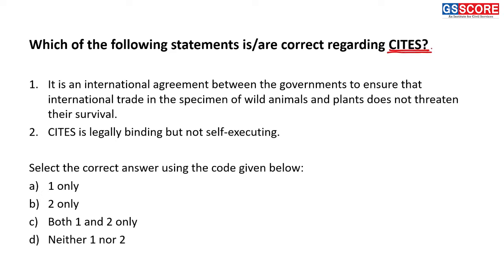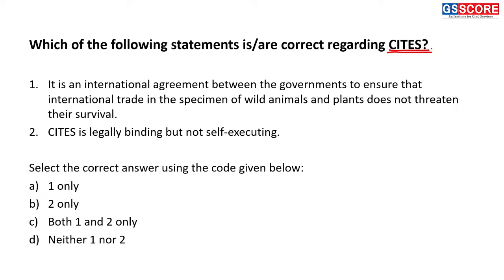Right, so what is CITES? CITES is the Convention on International Trade in Endangered Species. This convention is trying to ensure that international trade in various species of plants and animals does not threaten their survival, right? And this is important because the Wildlife Protection Act 1972 is getting amended in the context of CITES. To ensure that CITES is implemented in India in a proper manner, we are amending the Wildlife Protection Act 1972, right? Let us consider the statements first.